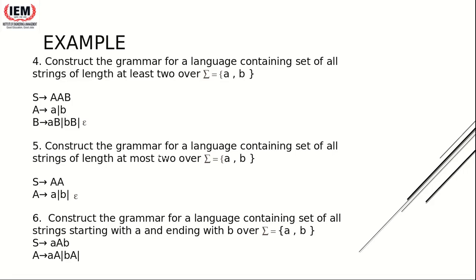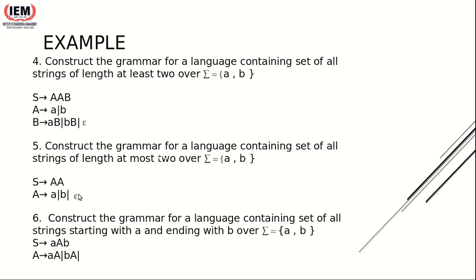Okay. So my next example is construct the grammar for a language containing the set of all strings of length at most 2. The previous one was at least, this is at most. I am fixing the length to be 2, that is AA, so that it doesn't go beyond 2, and each A can take the value of either A or B or epsilon, because a null string is also possible.